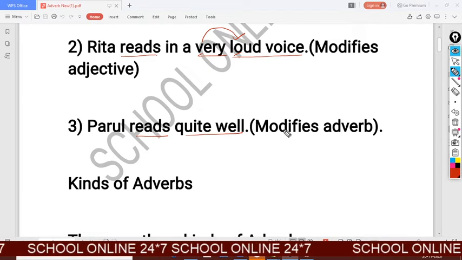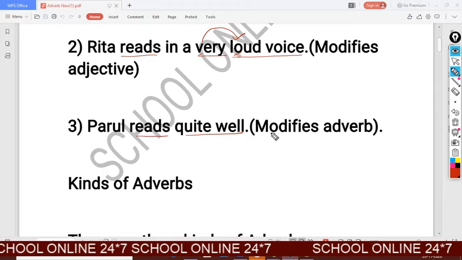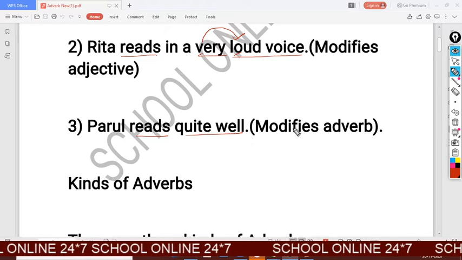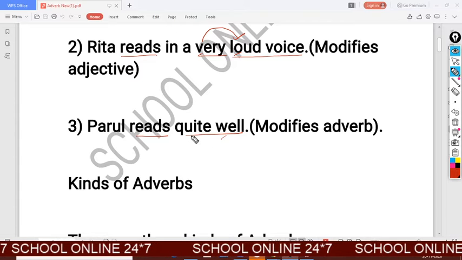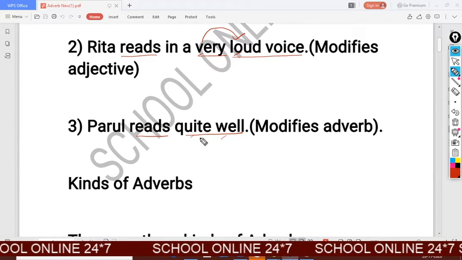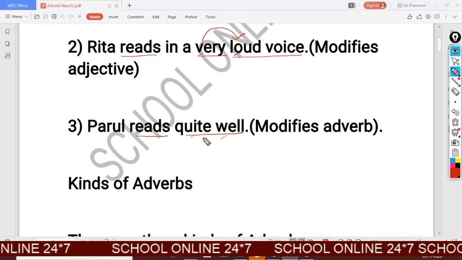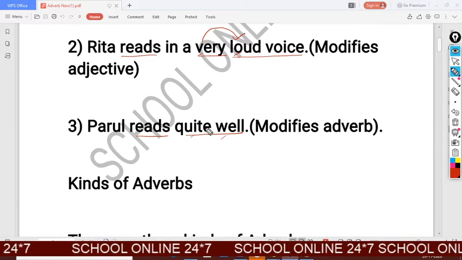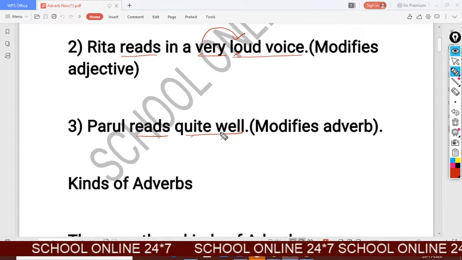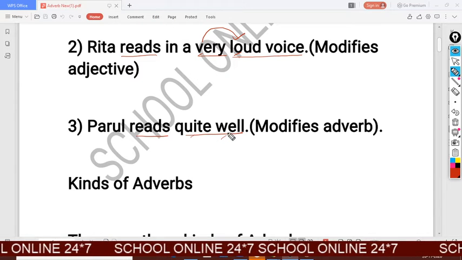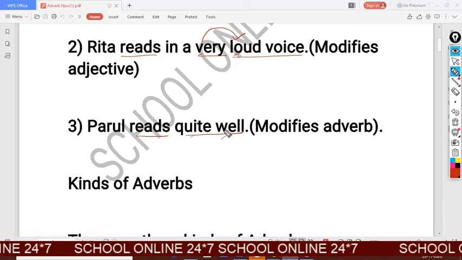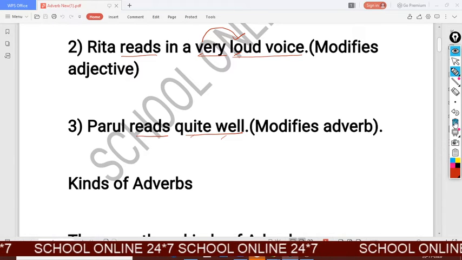Here you look, the adverb is modified. Well is also an adverb, and quite well is also an adverb here. So here quite modifies well, which means an adverb is modifying an adverb. So these are the examples of adverb.